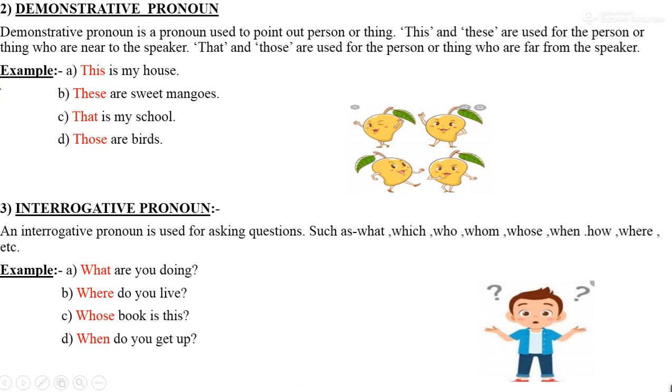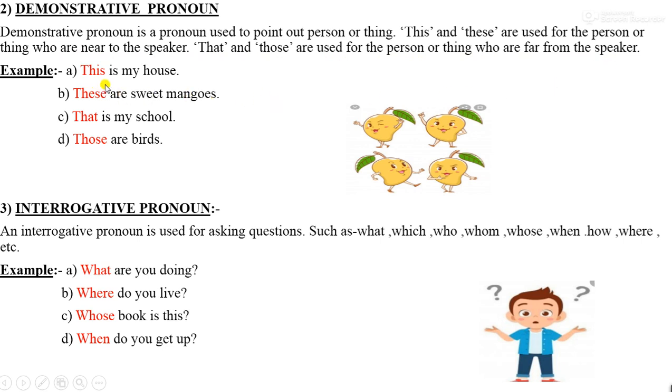Second pronoun is demonstrative pronoun. A demonstrative pronoun is the pronoun which is used to point out a person or thing. This and these are used for the person or thing that is near to the speaker. That and those are used for the person or thing that is far from the speaker.